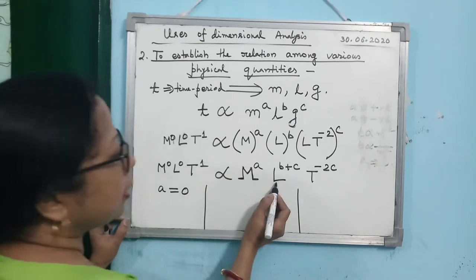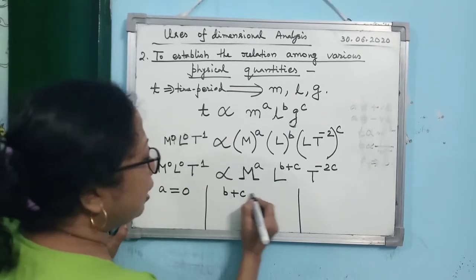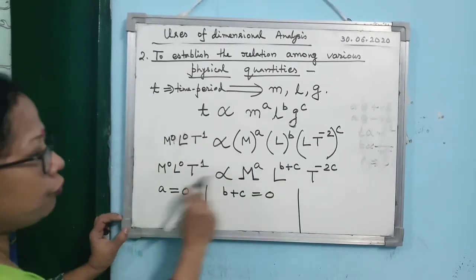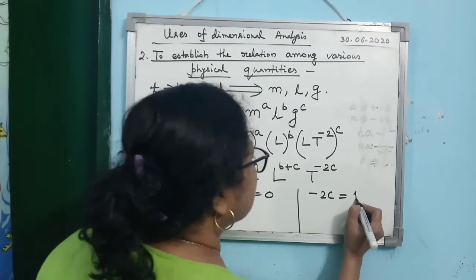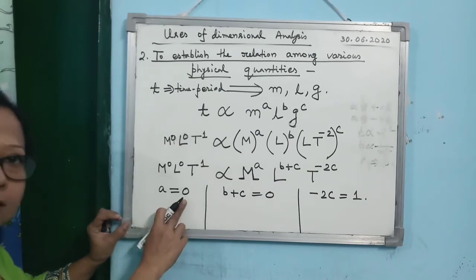Now you equate the power of L. So if you equate the power of L, what are you getting? B plus C equal to 0. Then equate the power of T. If you equate the power of T, what are you getting? Minus 2C equal to 1. So you see A equal to 0, already you have got the solution.